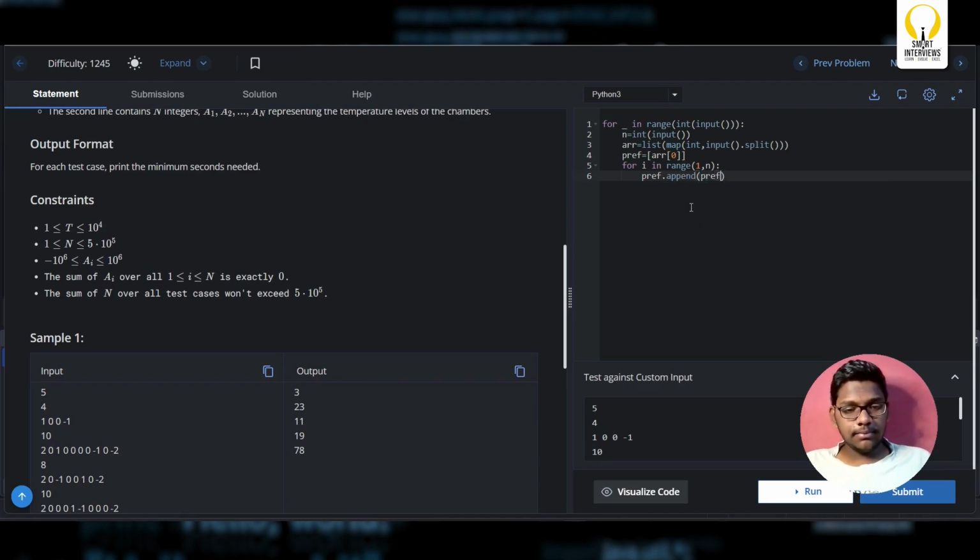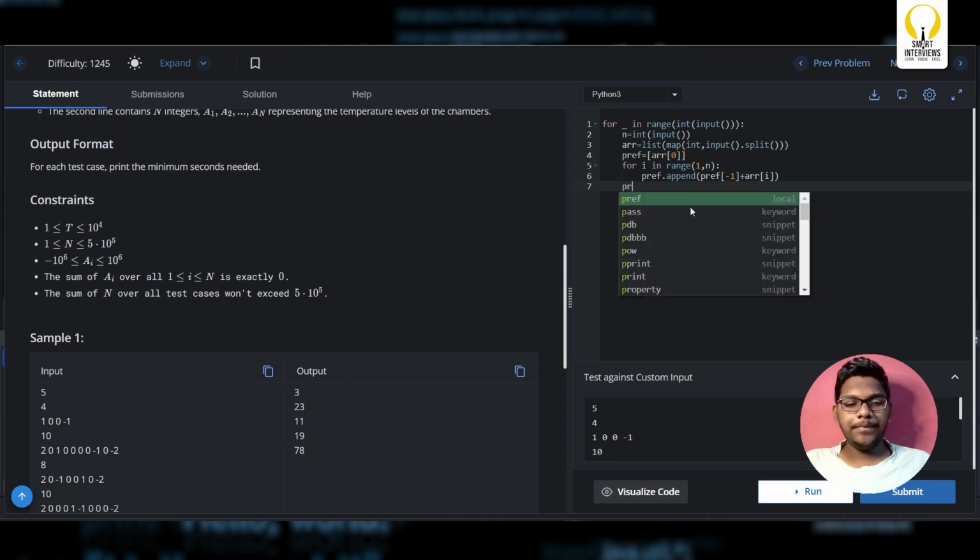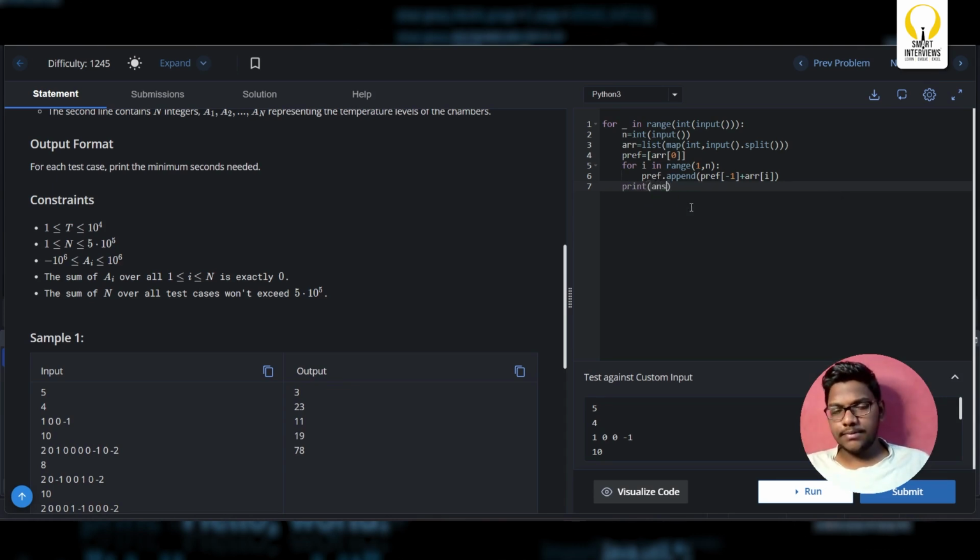We'll append the last element, which is prefix of -1 plus the current element, which is array of i. Now, again, we are simply finding the answer for it. As we discussed a case where we got the negative answer, for which we'll just make it as this.